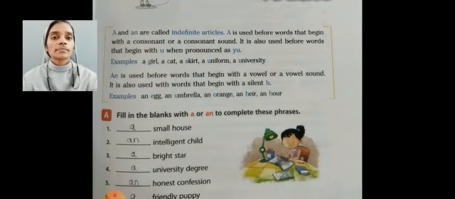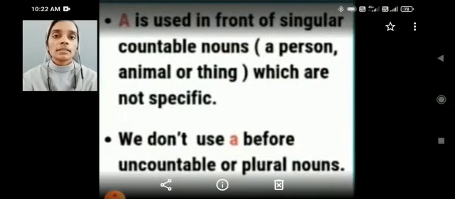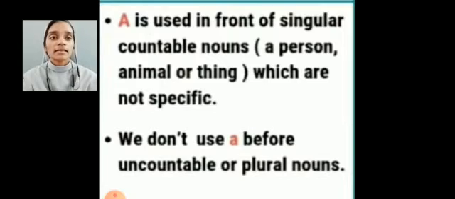Dear students, once more I repeat that article a is used in front of singular countable nouns. One thing you have to remember: article a is used in front of singular countable nouns, a person, animal or thing, which are not specific.